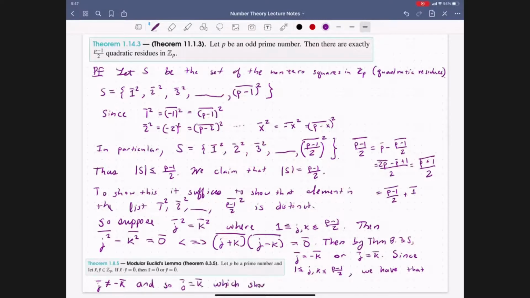which shows that each element in the list, which I'm going to go ahead and label now star, so the list star is distinct.